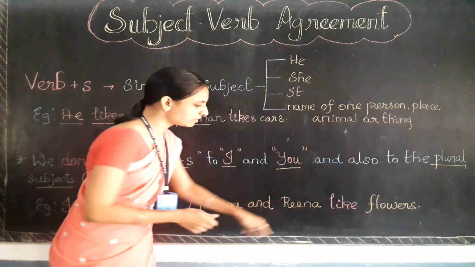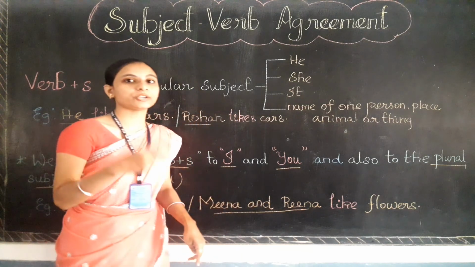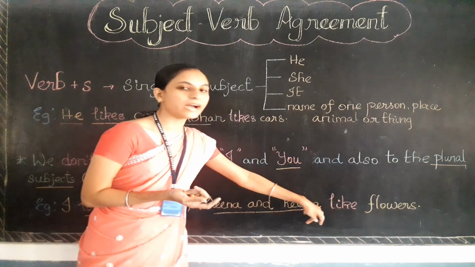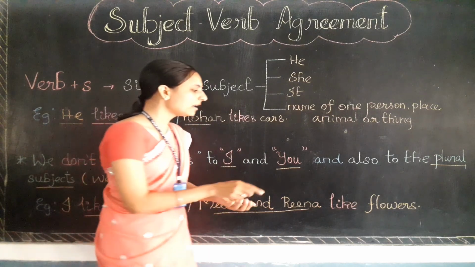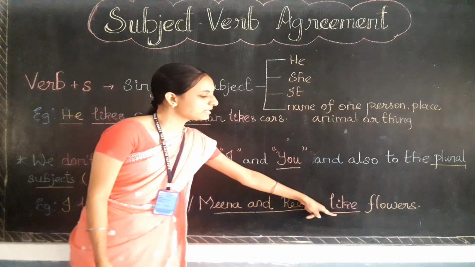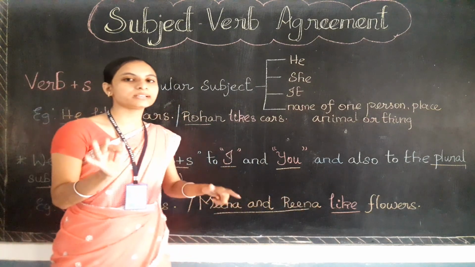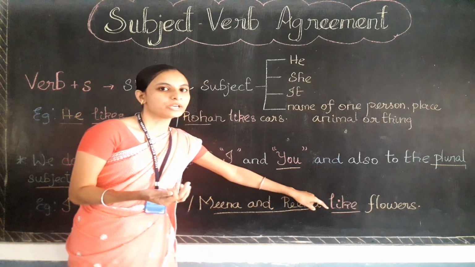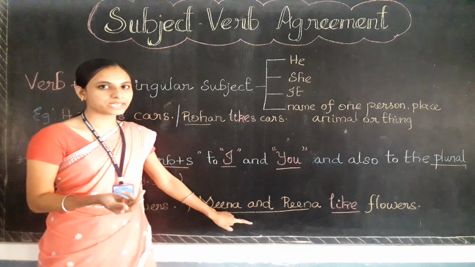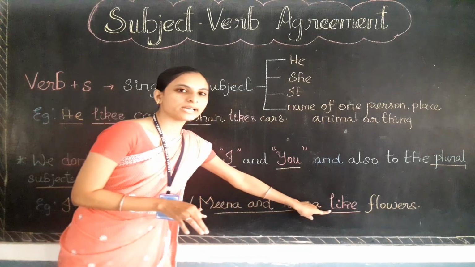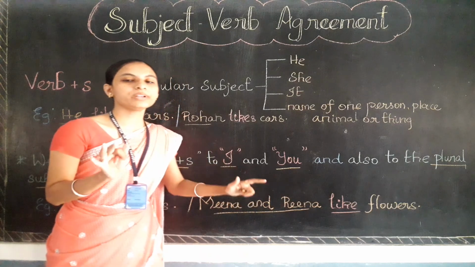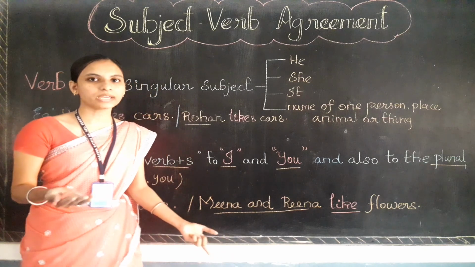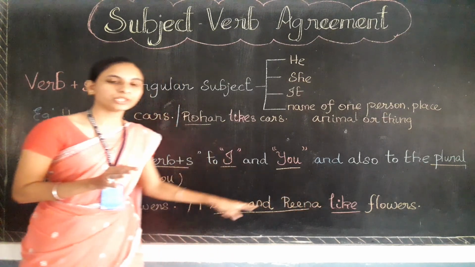See, you can also look at another example which talks about the plural subject. That is Meena and Reena. Meena and Reena means we are talking about two girls. Two means what? It is plural only. Meena and Reena like flowers. Here see, the verb comes as usual only. It comes with the base form only. There is no 's'. You can't see any 's' on the verb, right? So whenever we are talking about the plural subject in the present form, you should not add 's' to the verb. And the verb will come as it is, whatever the verb is given. Give means Meena and Reena give flowers. Okay. So the verb will come in the base form with the plural subject.